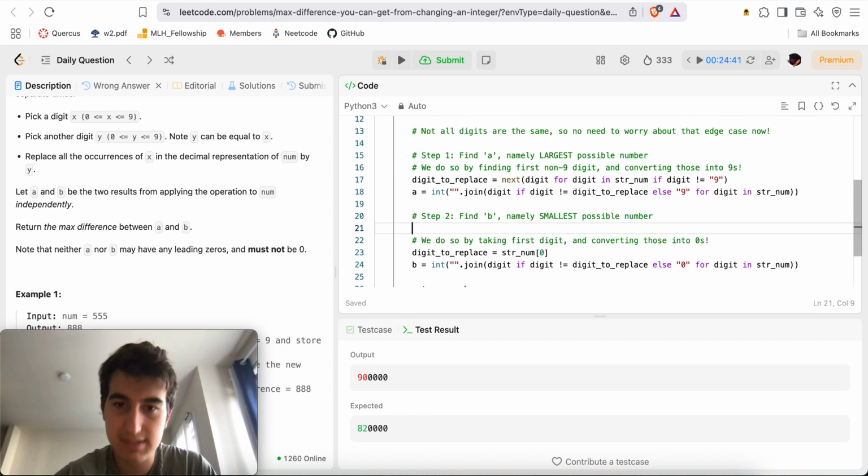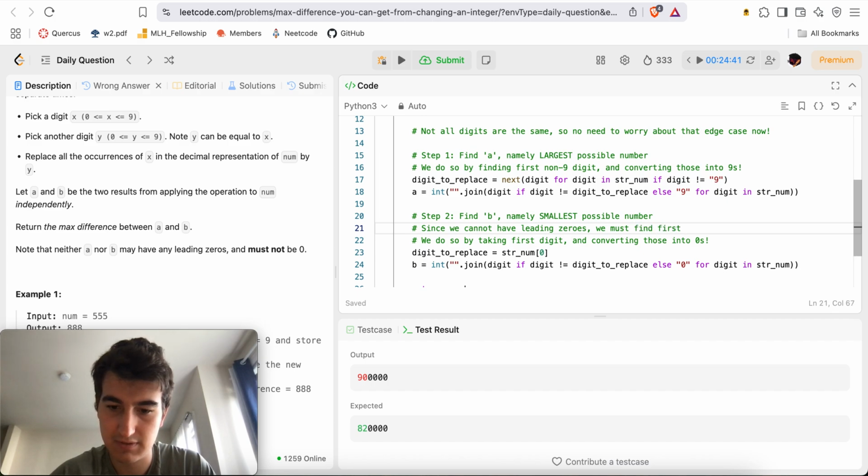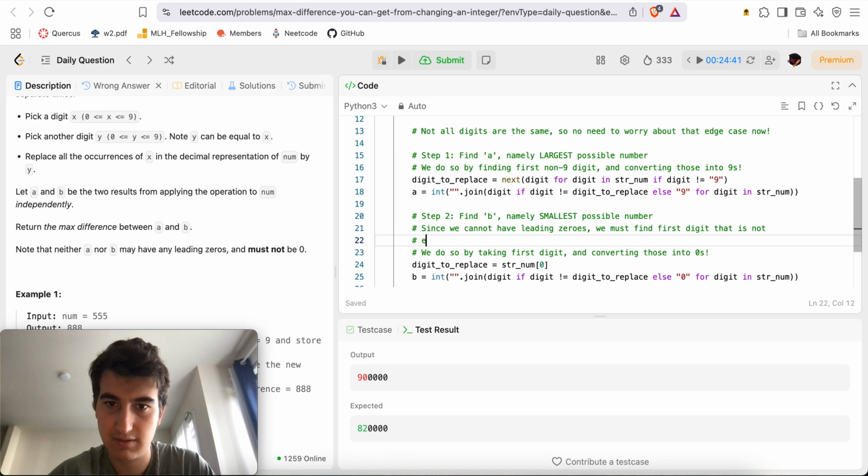Okay, since we cannot have leading zeros, we must find the first digit that is not equal to the actual first digit.